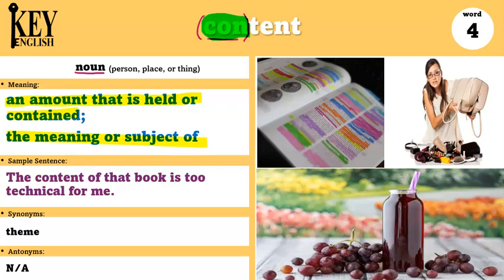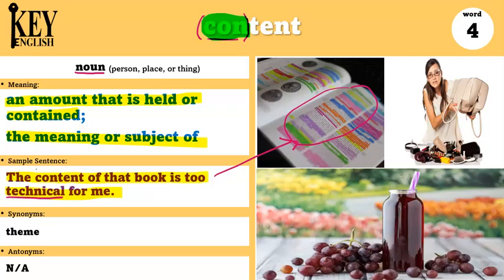Basically, what's inside of something is the content. It can be inside of a container or inside of a book. For example, the content of that book is too technical for me. So maybe someone is reading a book and the content, the information inside of the book, is too technical, or basically too difficult for them.